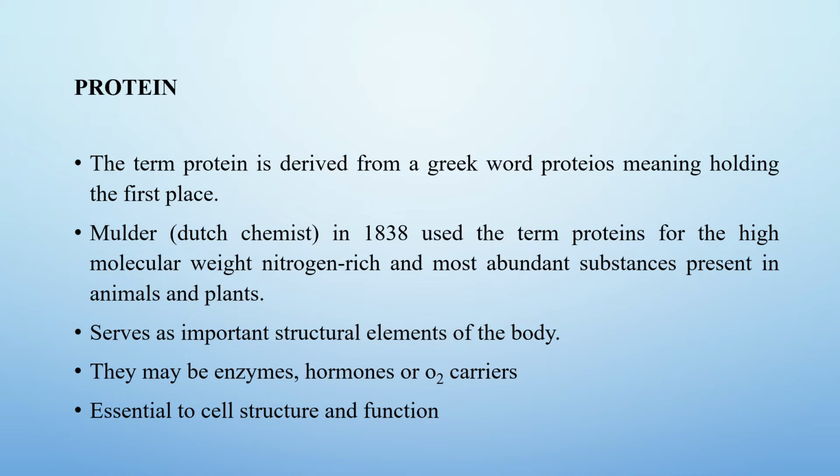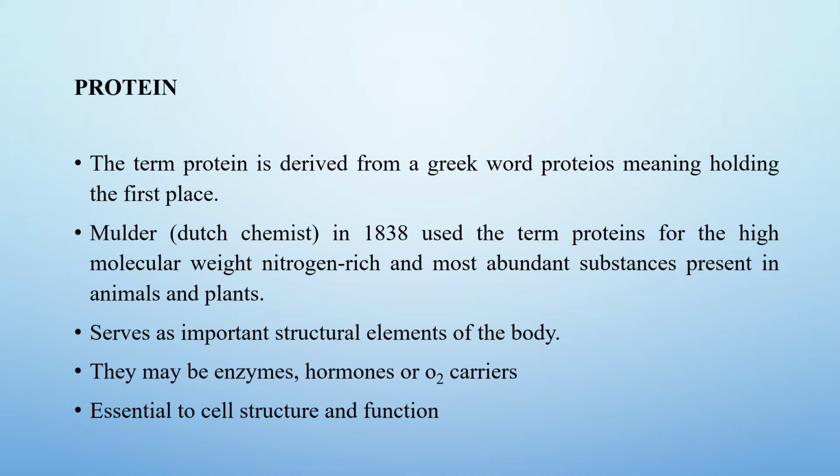Protein. The term protein is derived from a Greek word proteios, meaning holding the first place. Mulder, a Dutch chemist, in 1838 used the term proteins for the high molecular weight nitrogen-rich component.